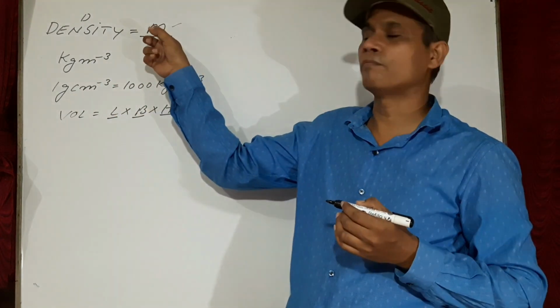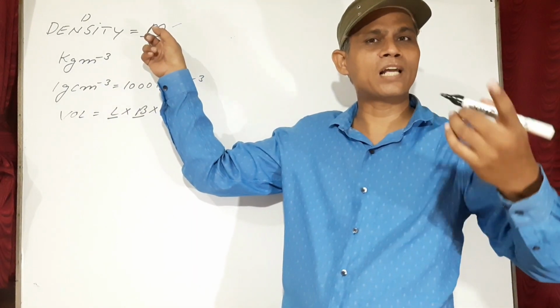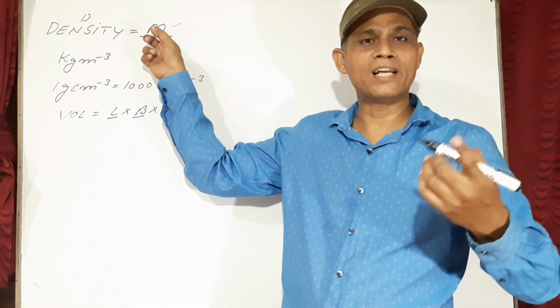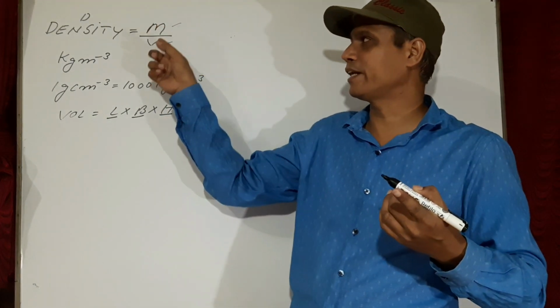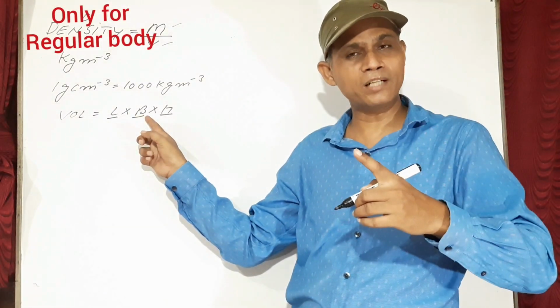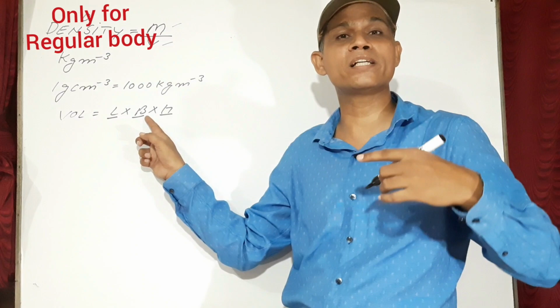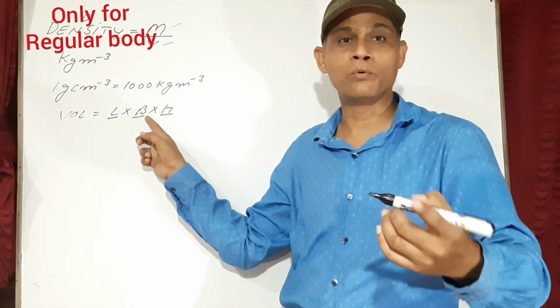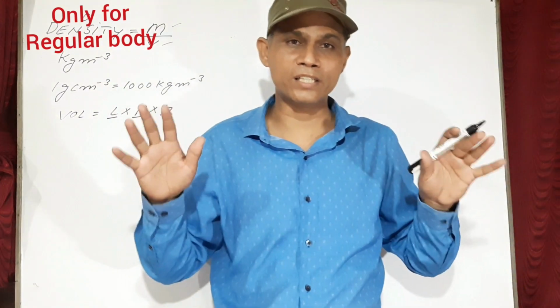Again, measure the mass. The mass can be measured with the help of a physical balance. So mass divided by the volume, which you can calculate by using this formula. But you can apply this only if the body is a regular body. In that case, you can calculate easily.